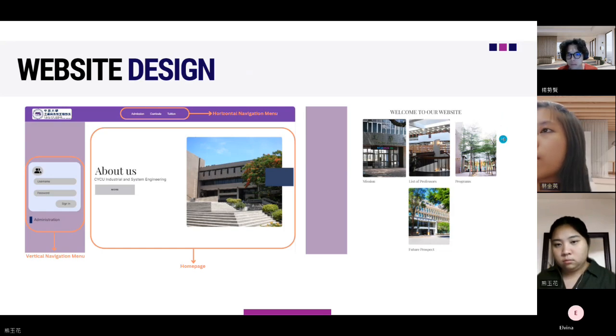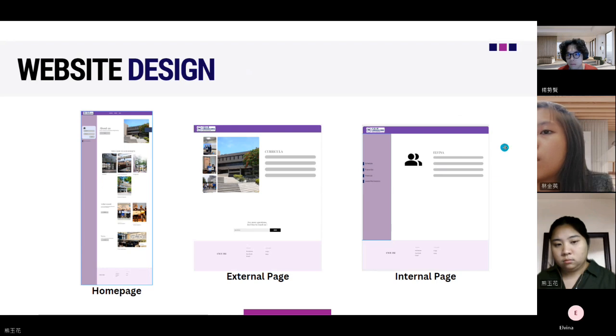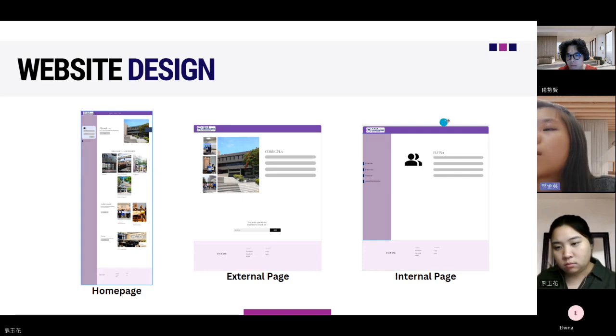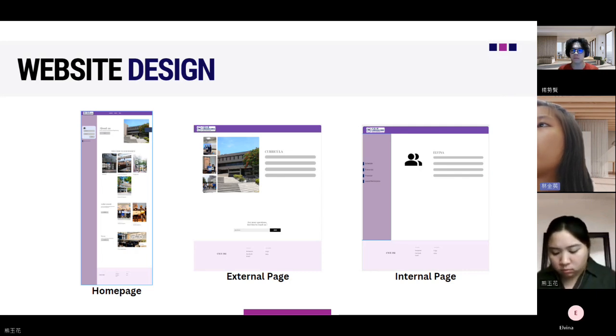Next. So there will be numerous pages, such as a home page, external pages, and internal pages. External pages are for external things such as curricula, programs, or a list of professors. Internal pages are more for internal members of ISE, especially for students to see their transcript or financial requirements.